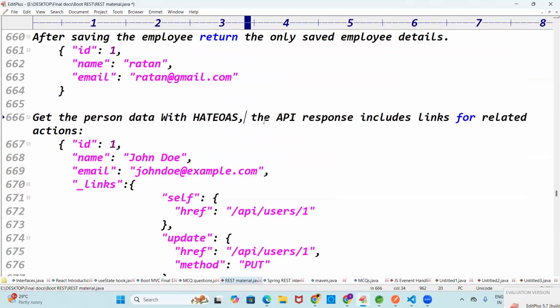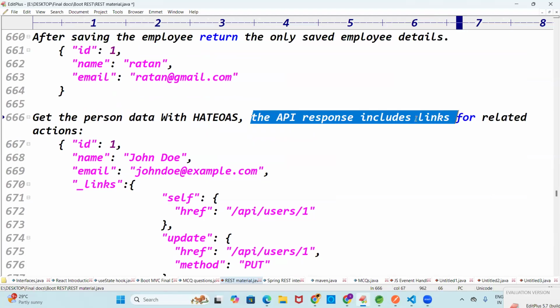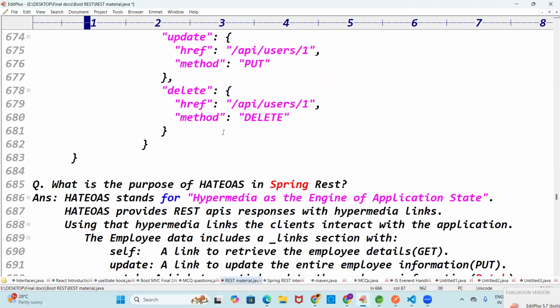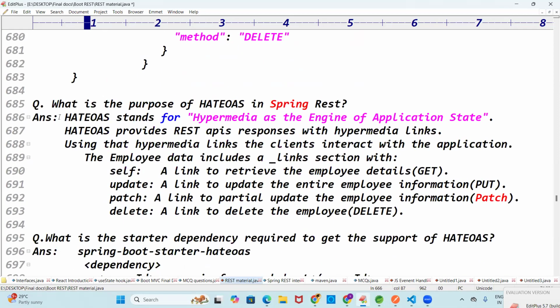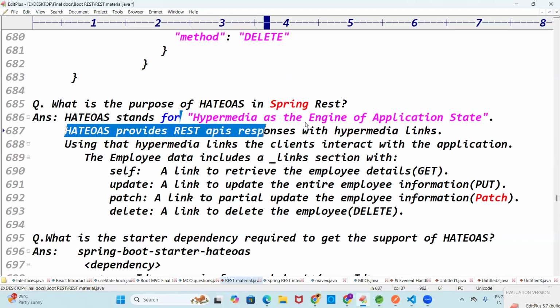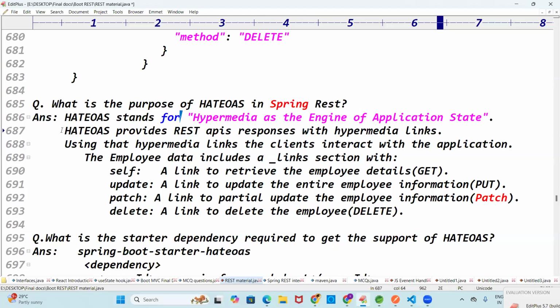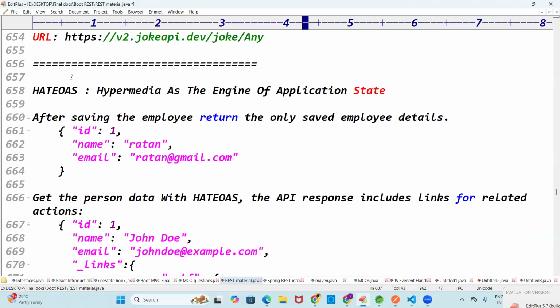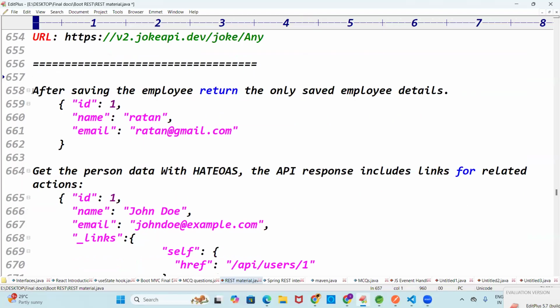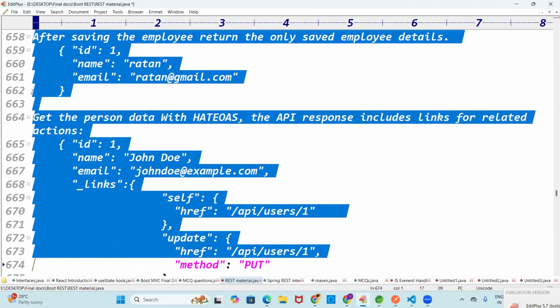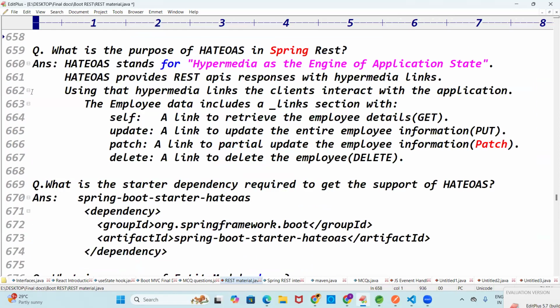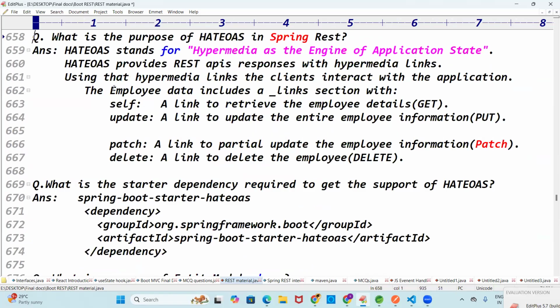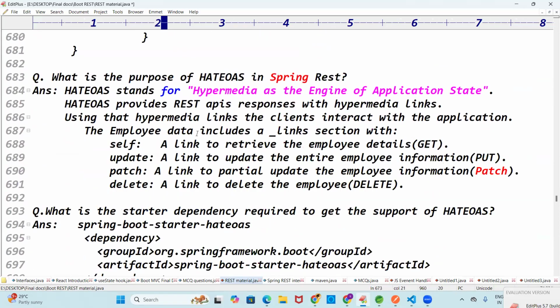The API response includes links for the related actions. That is hypermedia. HATEOAS, Hypermedia as the engine of application state, provides the REST API response with hypermedia links. You should provide the REST API responses with hyperlinks. That's it.